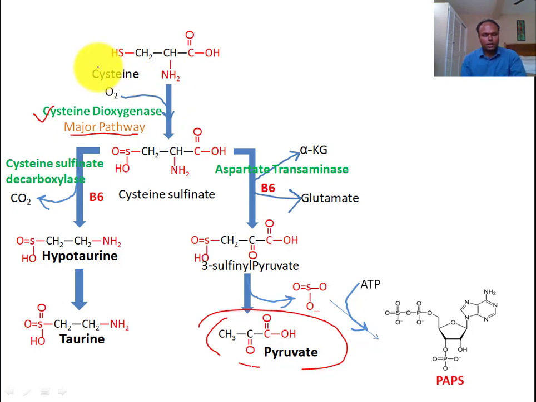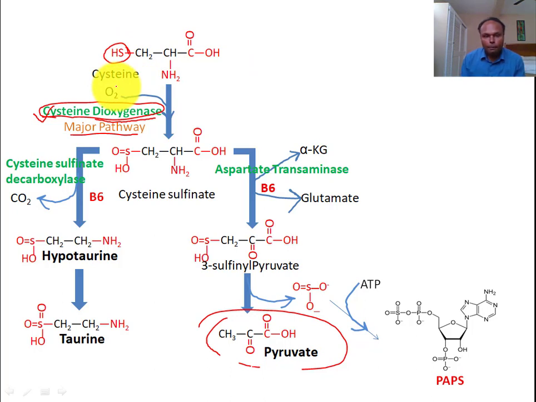So cysteine dioxygenase, what does it do? These are dioxygenase enzymes. They are very peculiar for amino acid catabolism. This dioxygenase type of enzyme appears in aromatic amino acid oxidases for catabolism of aromatic amino acids and cysteine. So this is very peculiar to amino acid catabolism, especially aromatic amino acid catabolism. Dioxygenases are required for catabolism of phenylalanine, tyrosine, tryptophan and cysteine. Now cysteine dioxygenase, what does it do? It oxidizes the sulfhydryl group of cysteine.